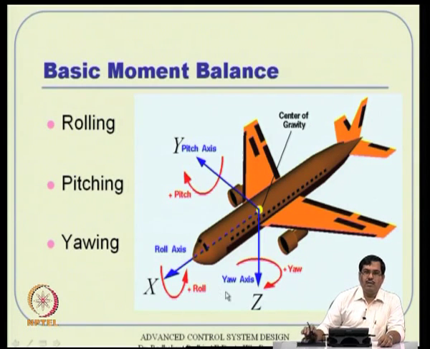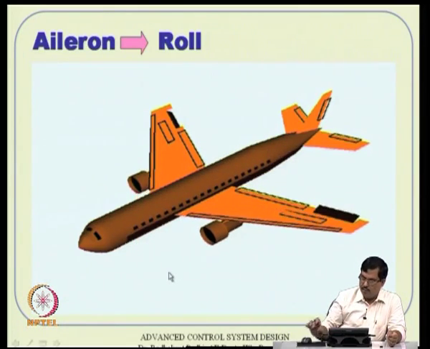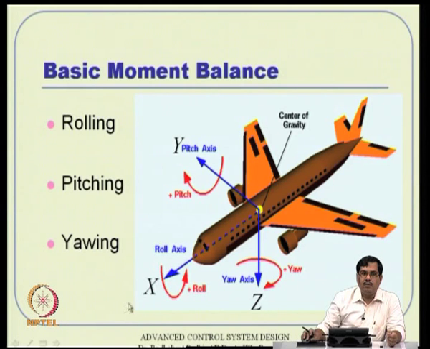So, any rotation, if you can grab that axis that way, pointing to the right or whatever, your thumb should point out, then your other fingers will point in that direction. Okay, sorry. If your thumb is in the direction, the rotation will be in that direction. So, this is the positive rolling moment. Similarly, if you grab this axis with your thumb pointing towards that, then wherever the other fingers point, that is called pitching action. We will see that one by one, but first is roll. Rolling is about positive x axis, pitch is about positive y axis, and yaw is about positive z axis.